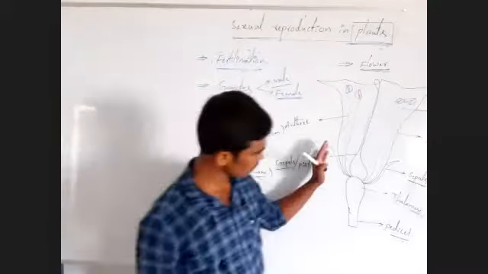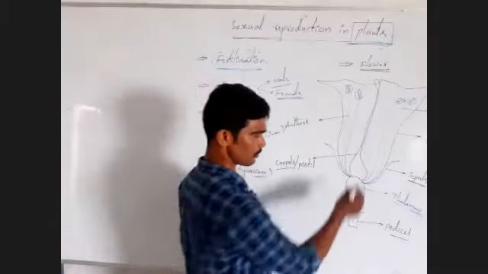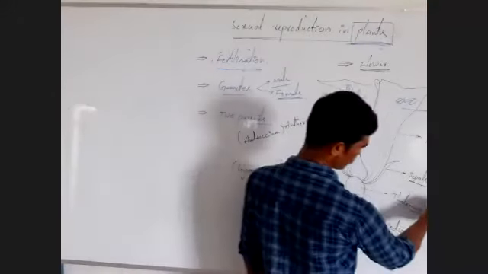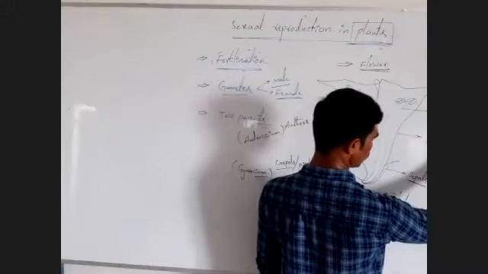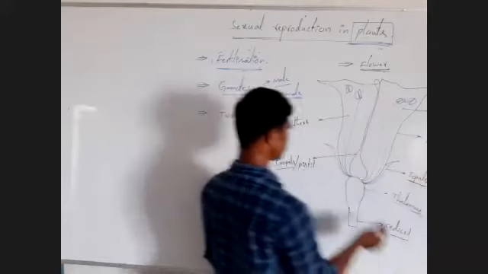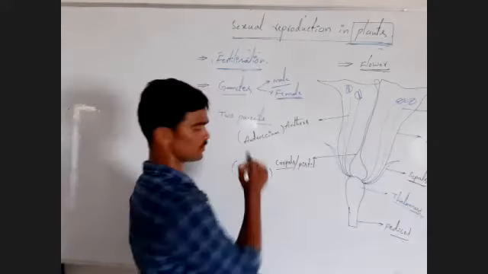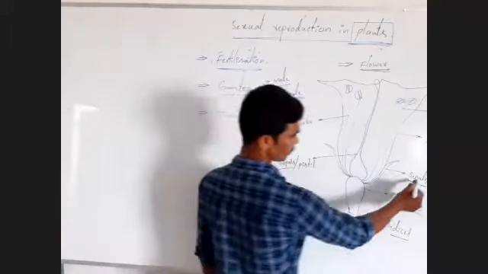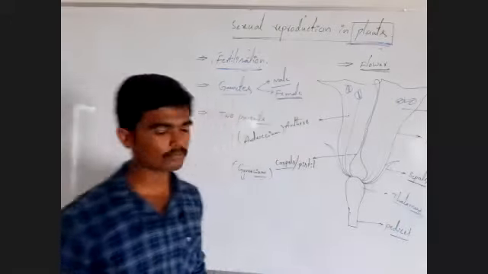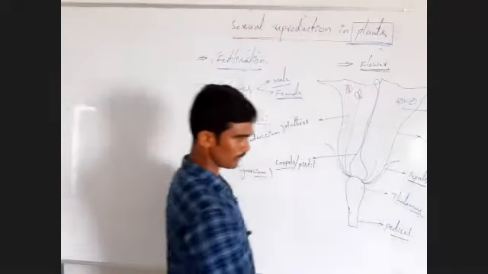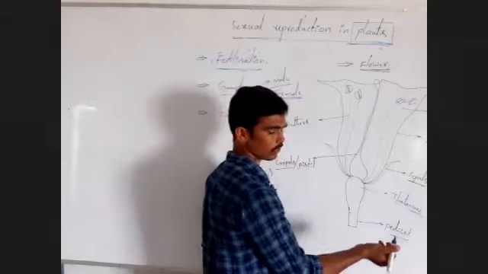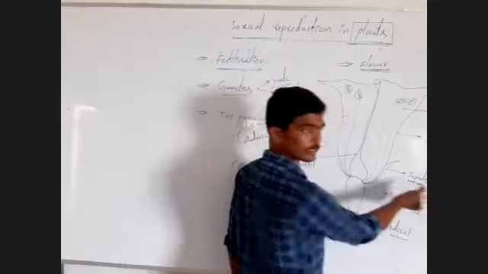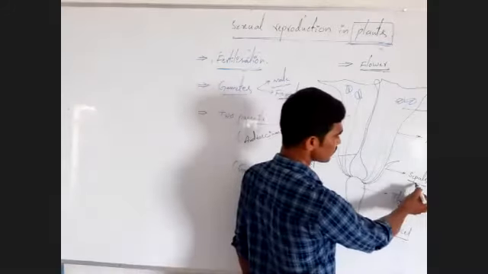When we observe the structure of the flower, four main whorls are present. In the first whorl, calyx is present. In the second whorl, corolla. In the third, androecium. In the fourth, gynoecium. Okay, this is the third one, this is the fourth one, here first one, second one. Here, the floral appendages present in calyx are sepals.